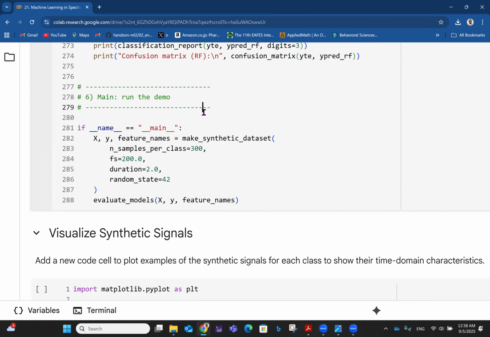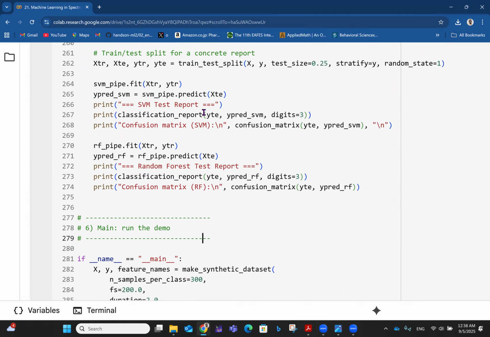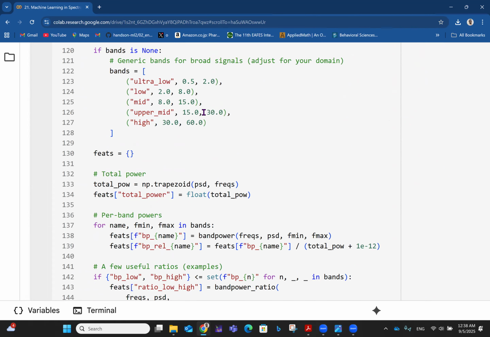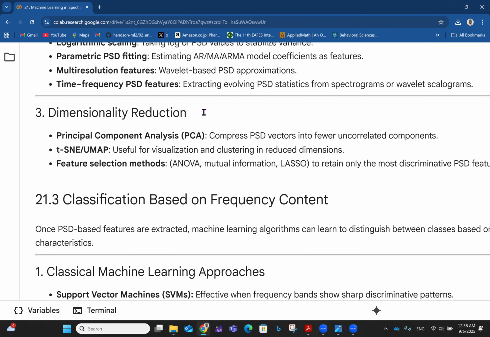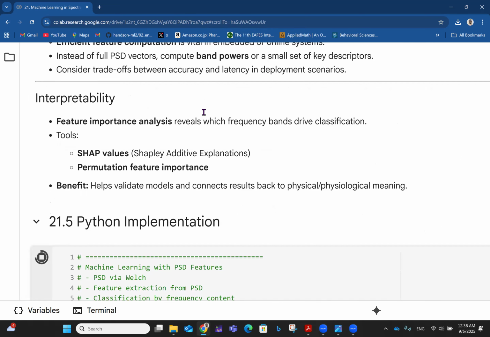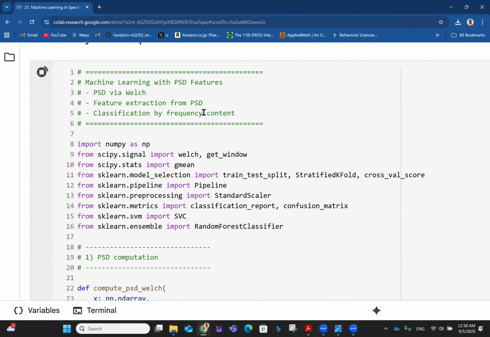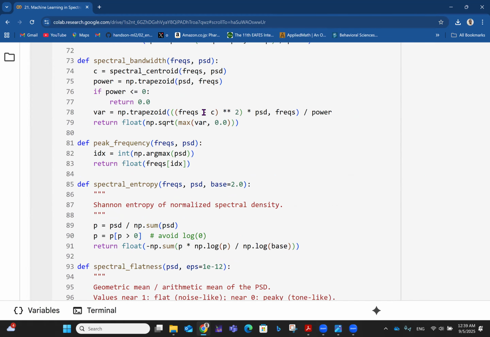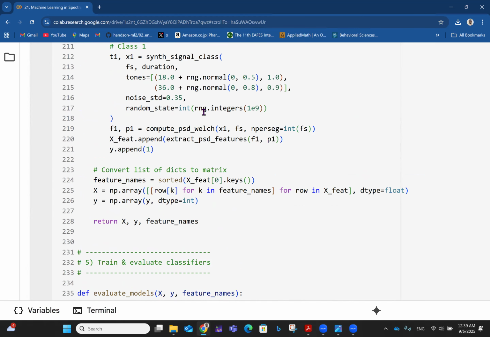Okay, so I'll just do Control Enter here. Of course, you can expect that it's going to take a lot of time because we have a lot happening in one cell. So you can see it's running. Once it's done running, we can go look for the results. So this is machine learning, the beautiful marriage between machine learning and spectral analysis. Okay, now it's done. No errors, thankfully. So let's see what we have.